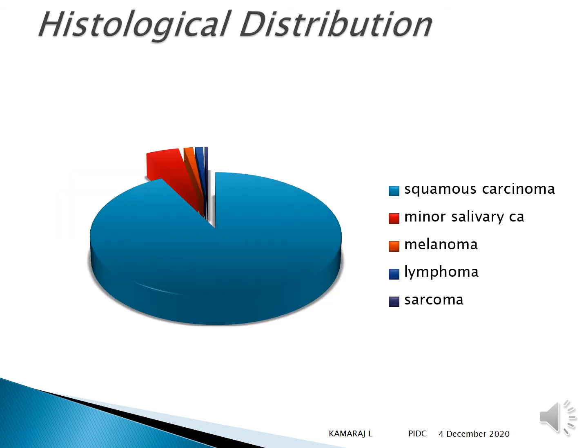These are the histological distributions. Not only squamous cell carcinoma is going to be exhibited in the oral cavity; minor salivary gland carcinomas, melanomas, lymphomas, and sarcomas can also be seen. Only a histopathological diagnosis can confirm what type of carcinoma it is. You can see in the pie diagram, the majority of them are squamous cell carcinoma, followed by minor salivary gland carcinoma, which is going to be mucoepidermoid carcinoma, and so on.